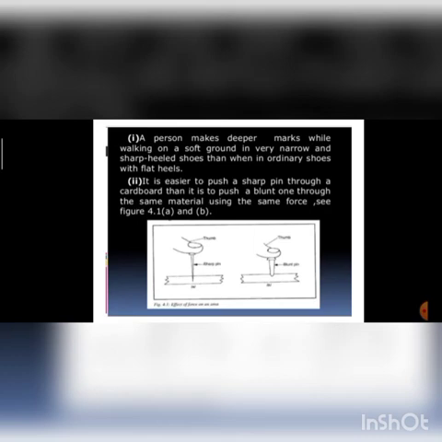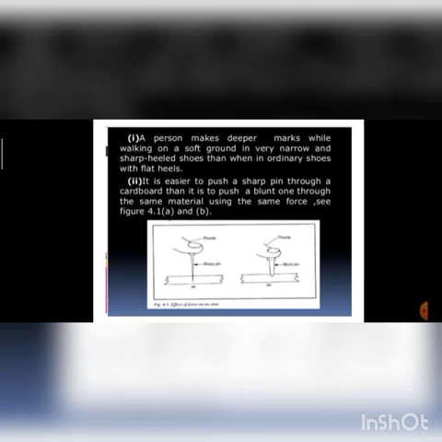Now a very small area is in contact with this wooden piece. Area is less, so pressure will be more. In both examples we are applying the same force, but what is the difference? The difference is area. In the first, the sharp edge is toward the wooden block, but in the second, the nail is wider.